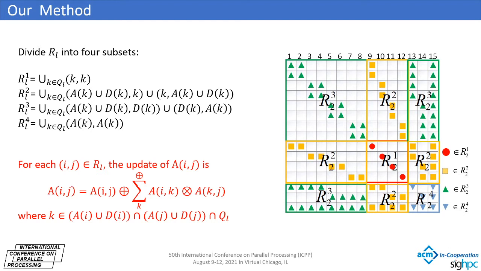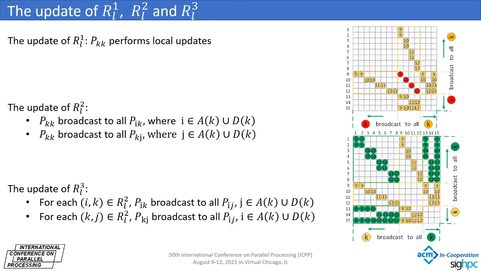For each block A(I, J) in R_L, its update is shown in this equation. Next we will introduce how to communicate between processors to update those 4 subsets. According to this equation, since for all blocks in R_L1, R_L2 and R_L3, the row and column cannot both be the ancestor of K, each matrix block can only be updated by the elimination of one supernode. This means that the matrix blocks in R_L1, R_L2 and R_L3 can be updated in parallel and only need to be updated once.